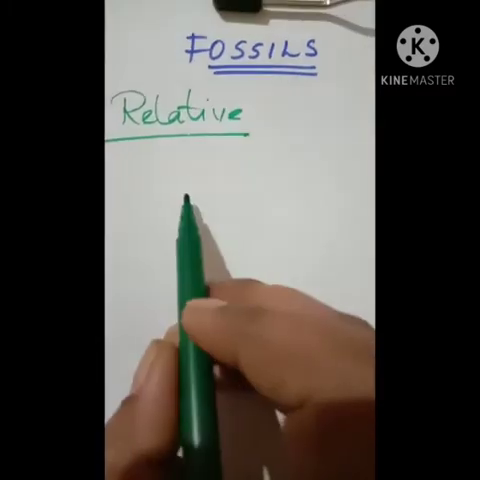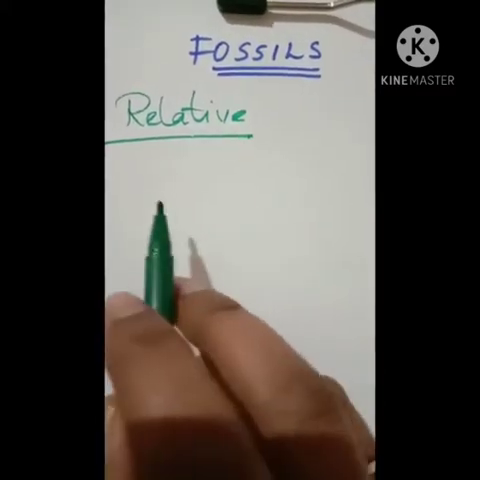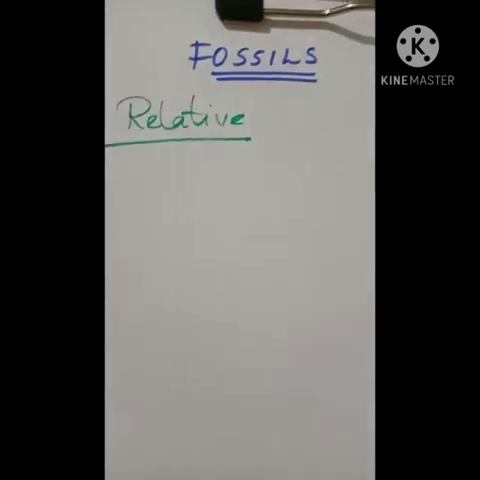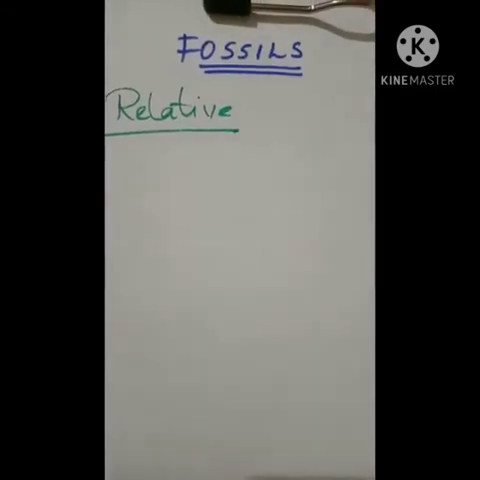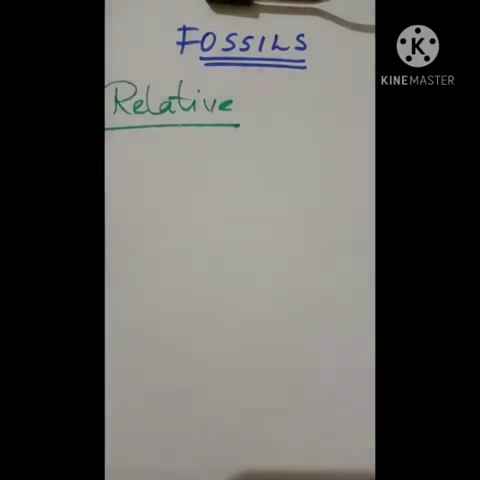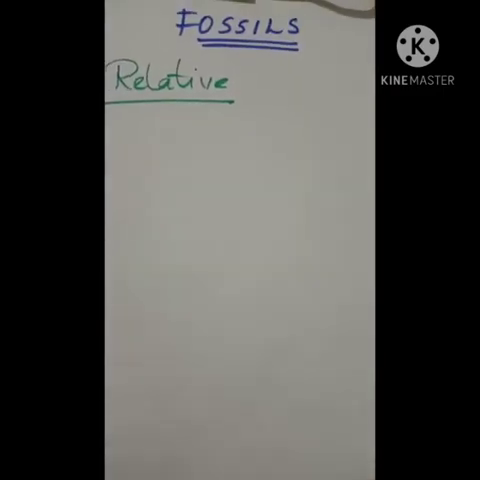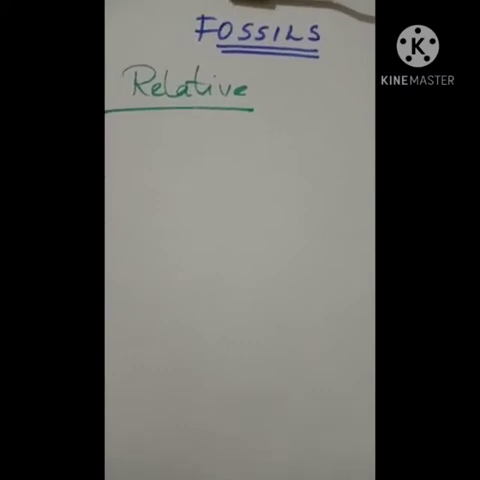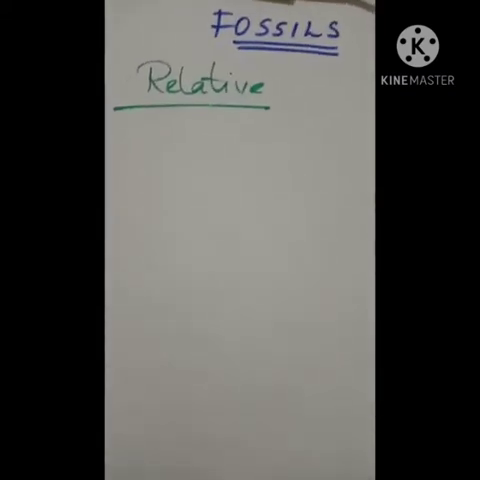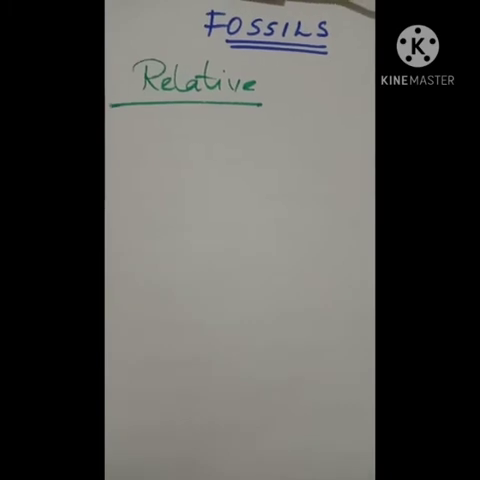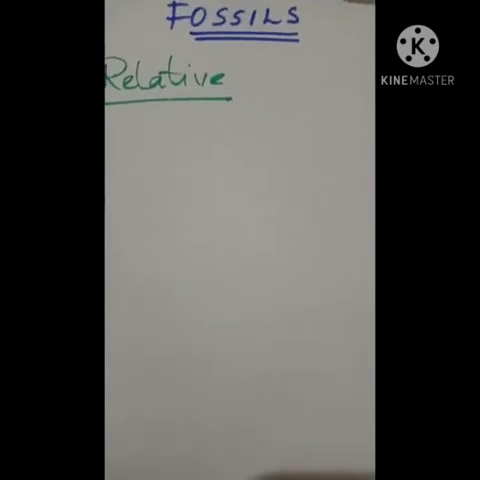For example, if any organism dies on the land and it is very close to the surface, then we can say it is a recent one. If it is deep into the soil, then we can say it is much older. That is how we can relate.